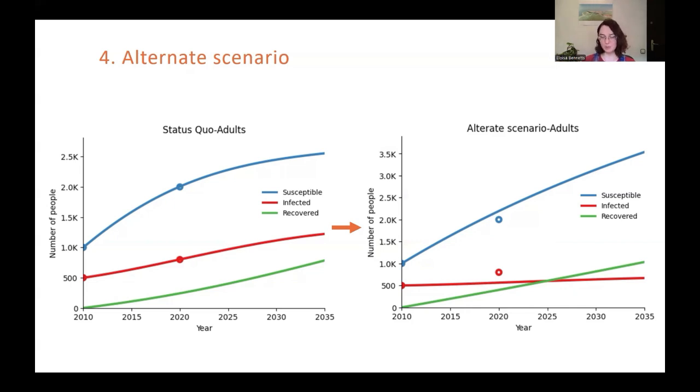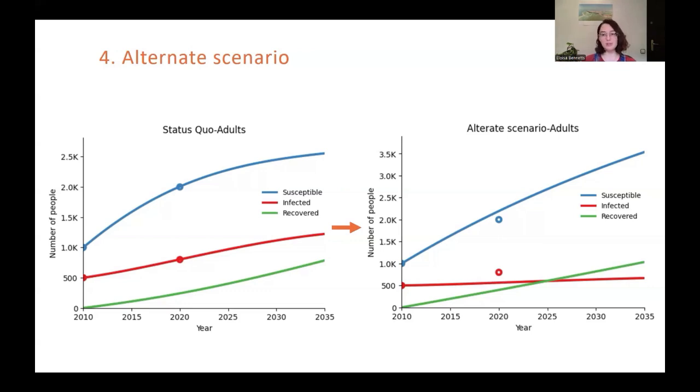It's not immediately obvious because the scale of the 2 plots is a little bit different, but we do have more recovered people. And we actually also have a higher number of susceptible people. This is interesting because we haven't directly changed the infection rate. However, the infection rate is a function of the amount of people in all the other compartments, including in the infected compartment.